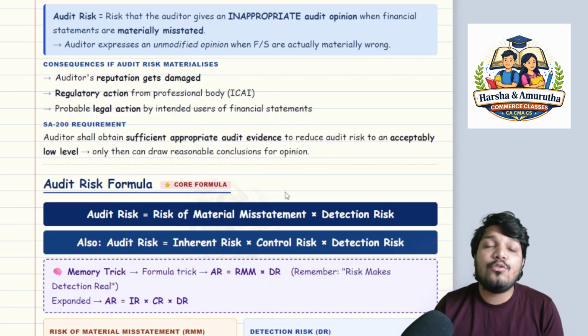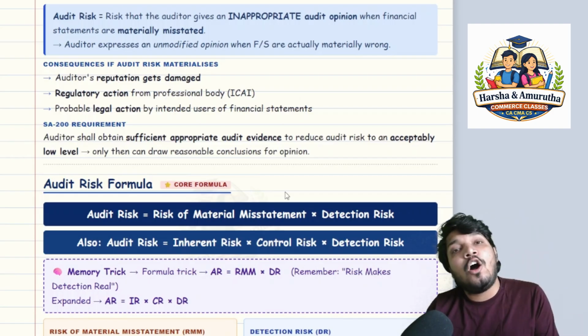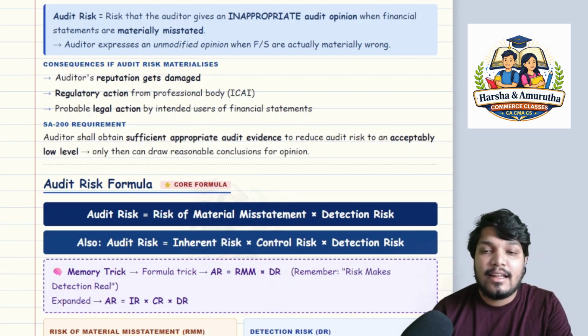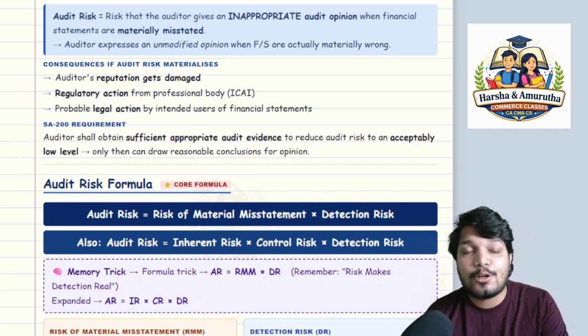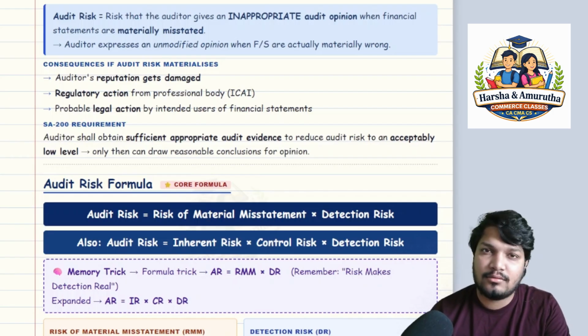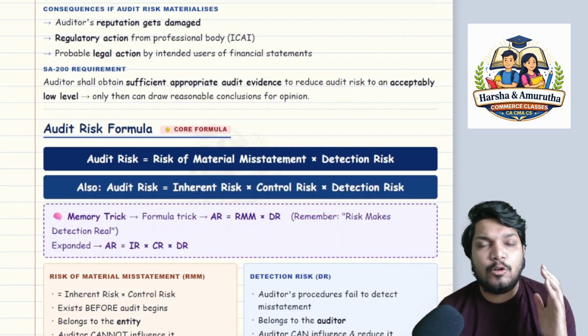So these are a few consequences if the audit risk materializes, and that should not happen, sir, because you as an auditor should protect the reputation of yourself, of your firm, and that of the institute, sir. Okay. And what is the SA 200 requirement?